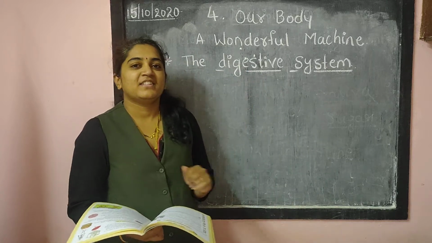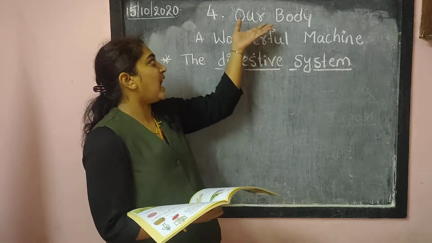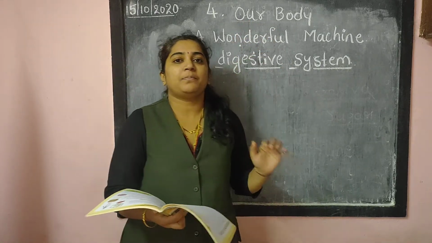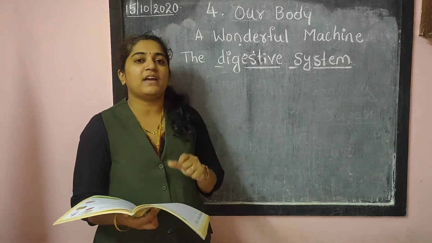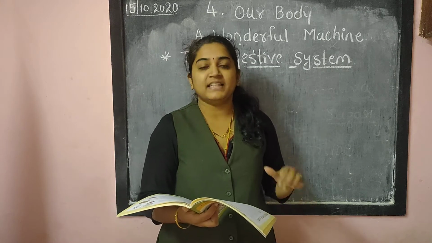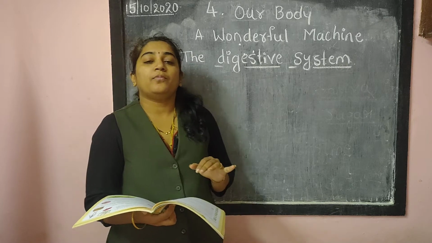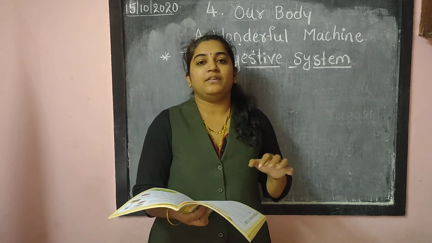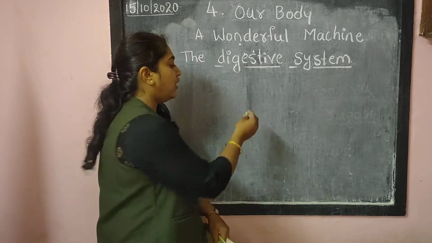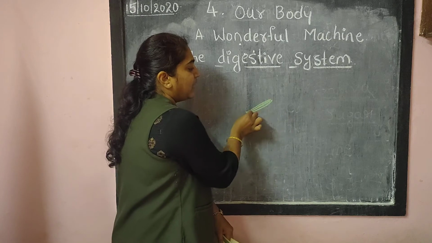Hello children. So again we will continue our EVS first chapter, that is our body wonderful machine. Yesterday in last class, what all we have studied: the body is supported by our skeleton, and the blood will flow in small tubes that are there in our body.